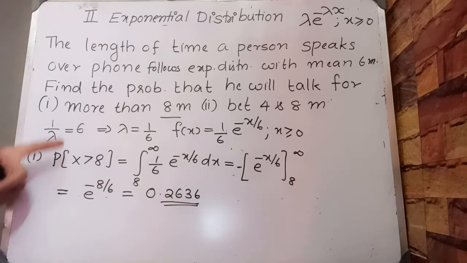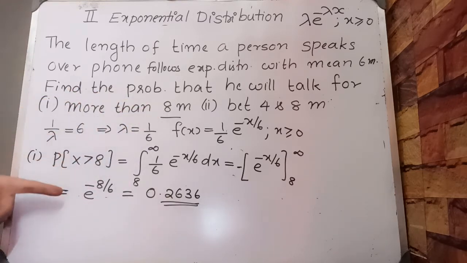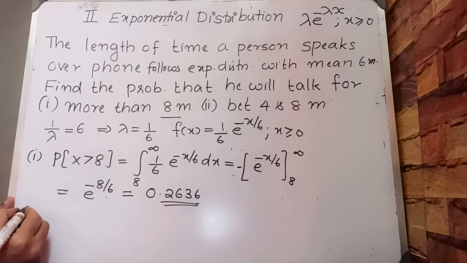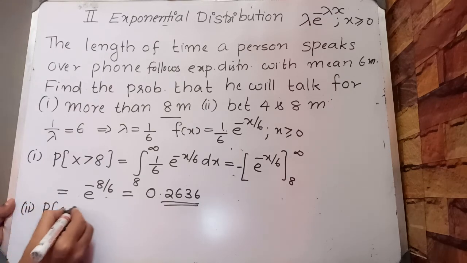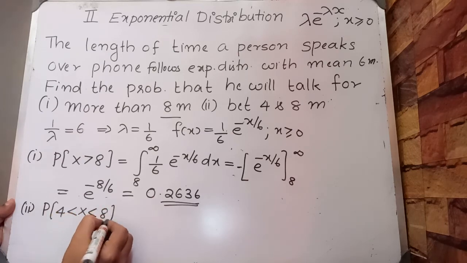Probability x greater than 8, that is, more than 8 minutes he talks over phone, is 0.2636.